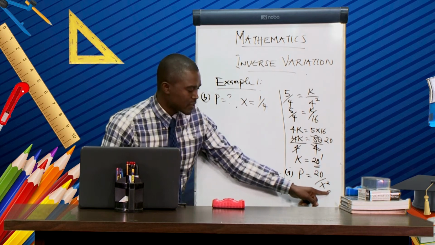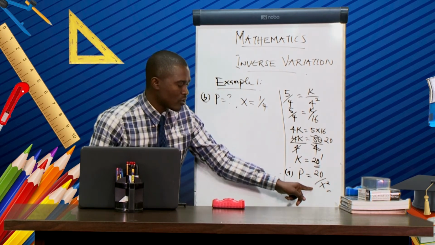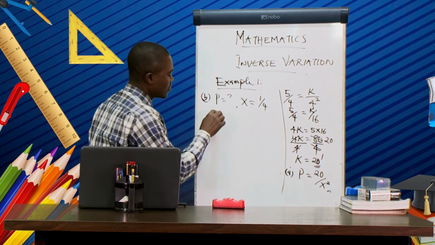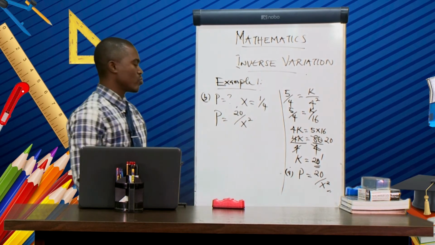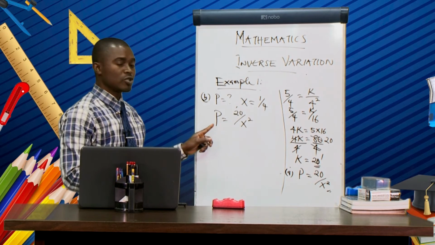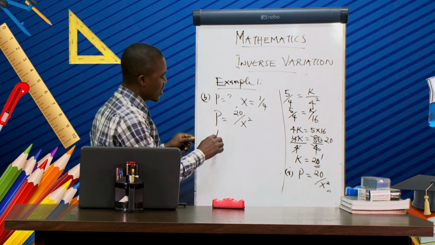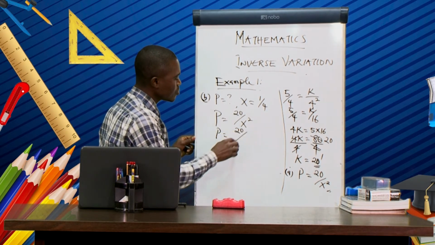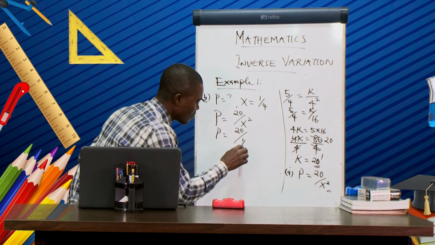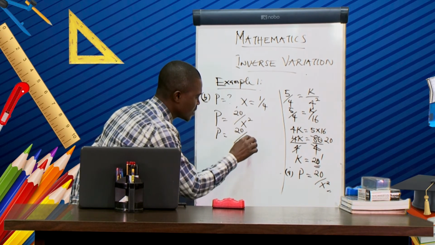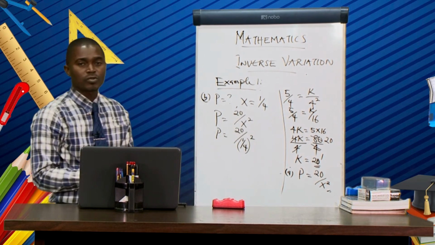Then we start our solution from the formula, that is P equal to 20 over x squared. P is what you are looking for. So P now equal to 20. What is our x? We are given 1 over 4. So we have 1 over 4, everything raised to power 2.